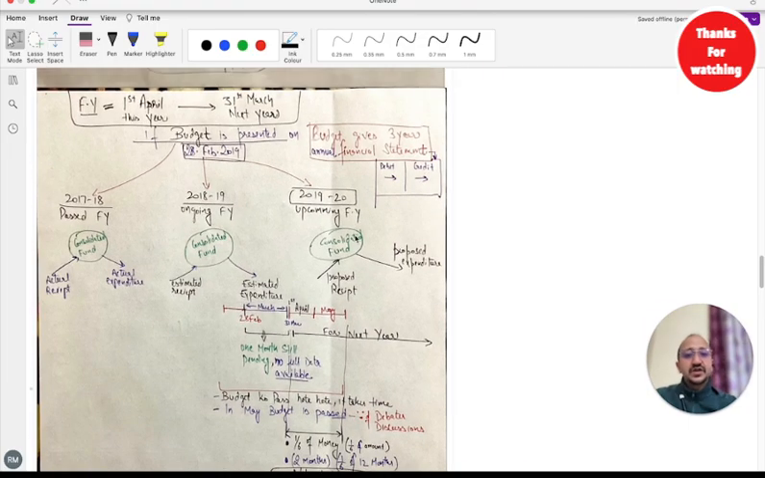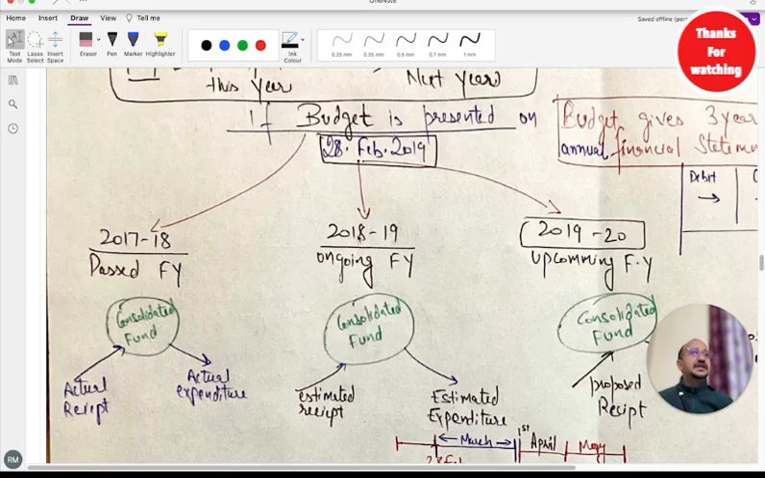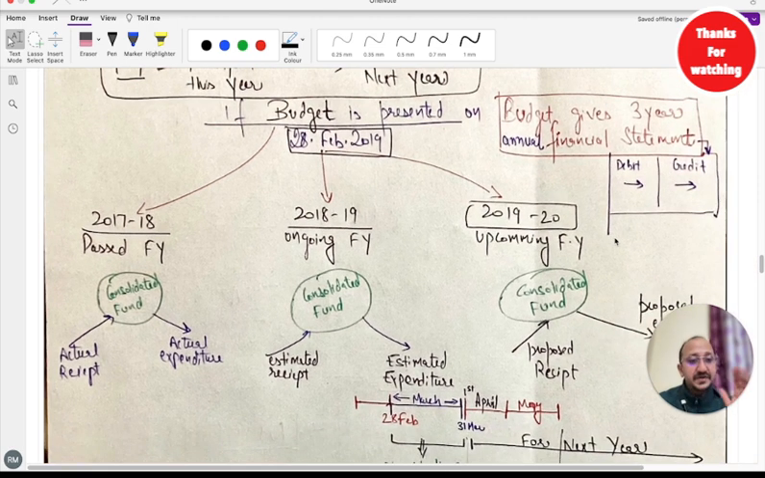What are the things you can find in a fiscal policy? First of all, guys, fiscal policy is a financial statement of government accounts. This is the first thing. In a budget, in a fiscal policy, we have 3 years of data. Just imagine, guys, 3 years of financial statements are present over there: previous year data, this year's expected data, and the next upcoming year's proposed data.